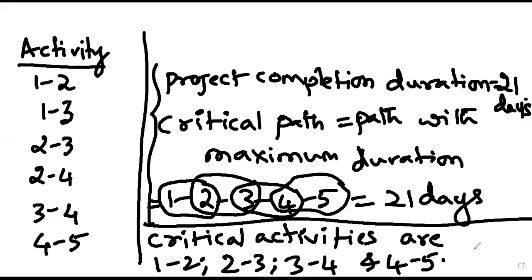Now, why only these activities are considered? Because these activities compose the critical path. The duration of these activities decides the project completion duration. Now, if we reduce the duration of these activities, then automatically the project completion duration will reduce. So that is basically the plan.